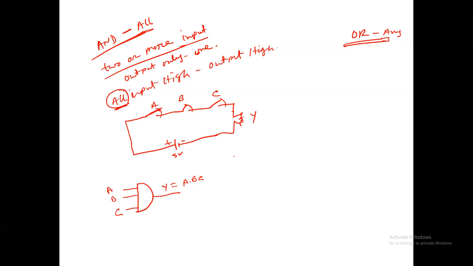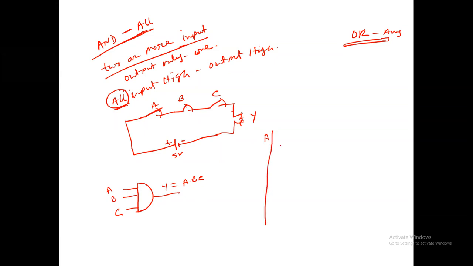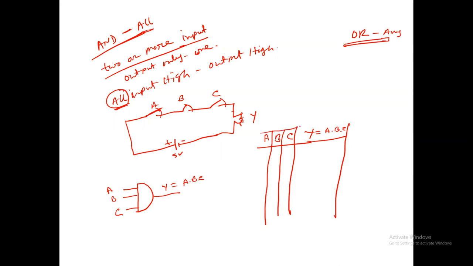Logical multiplying is very simple. And now we will prove a truth table. Okay, this is the table. Suppose this is input A, input B, and input C. These are 3 inputs, and Y is the output. So Y is equal to A, B, C. This is the truth table, with inputs and output.